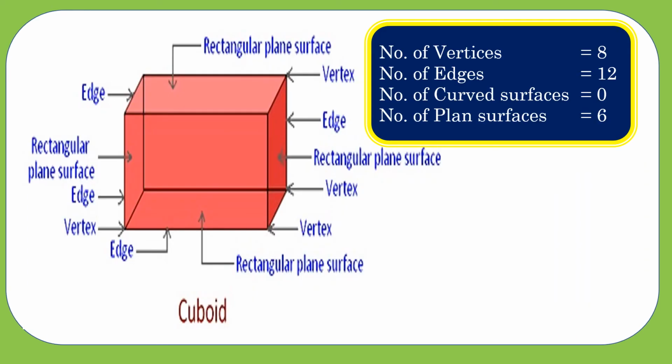Like that, cuboid or rectangular prism also has 8 vertices, 12 edges, 0 curved surfaces and 6 plane surfaces, because cube and cuboid are more or less the same.